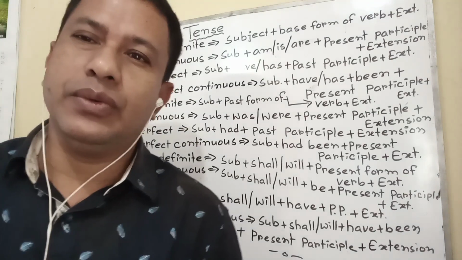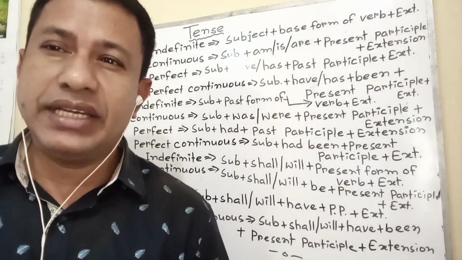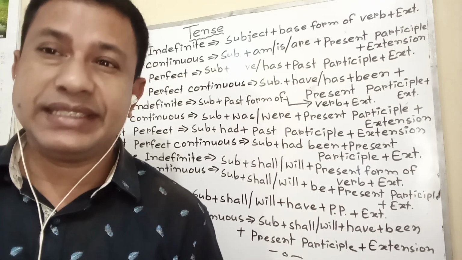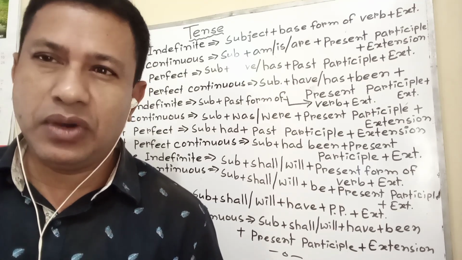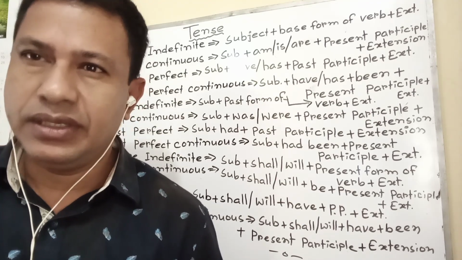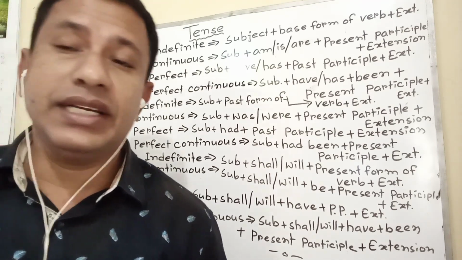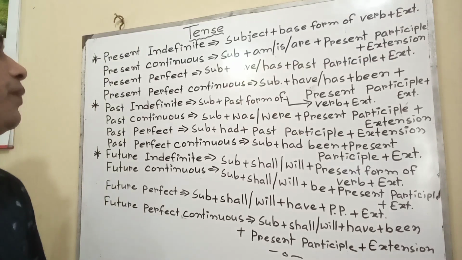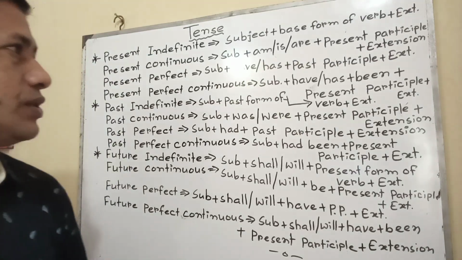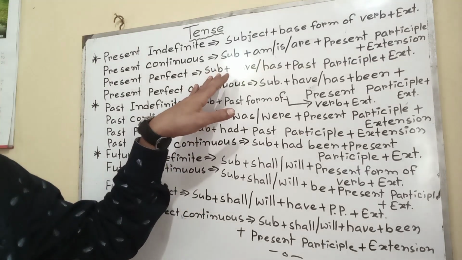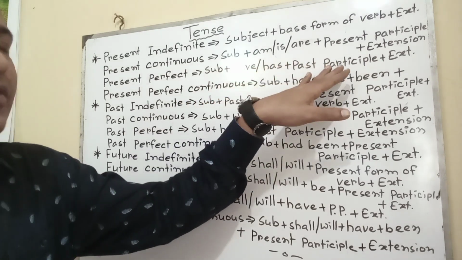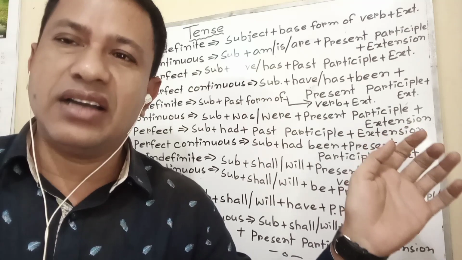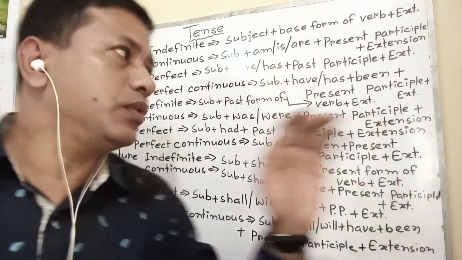Present perfect tense. The activity which has been done and has a result is called present perfect. Such as, he has done the work. Yes, the result is here. He has collected the book. Yes, the book is here. In this way. Then I would like to mention here: subject plus have or has plus past participle form. You all know past participle forms such as gone, done, sung, drunk, these types of words.